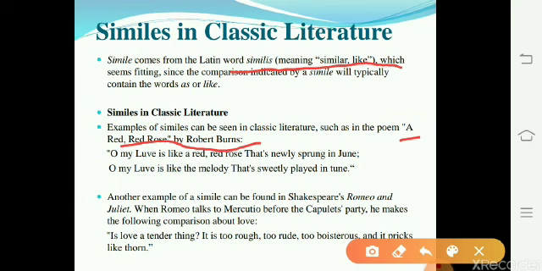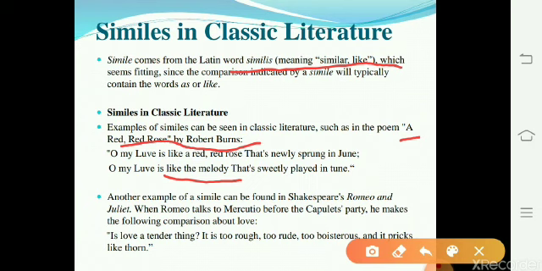Oh, my love is like a red rose that's newly sprung in June. Oh, my love is like the melody that's sweetly played in tune. Robert Burns uses a simile to describe the beauty of his beloved. He says that his love is a fresh red rose that blossoms in the spring.